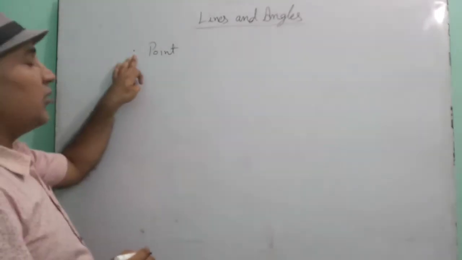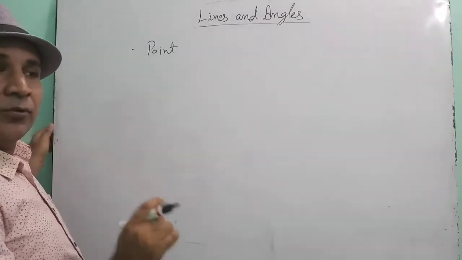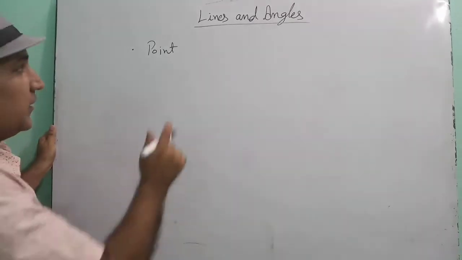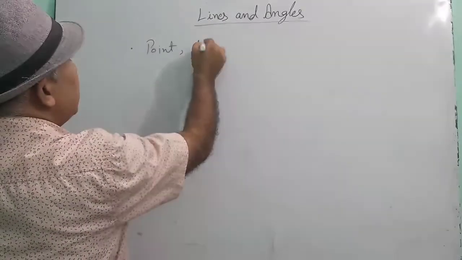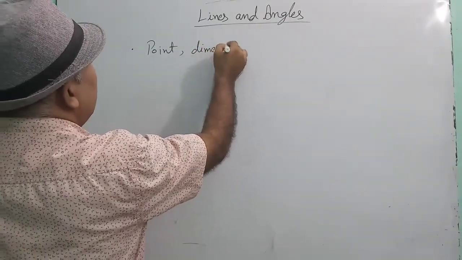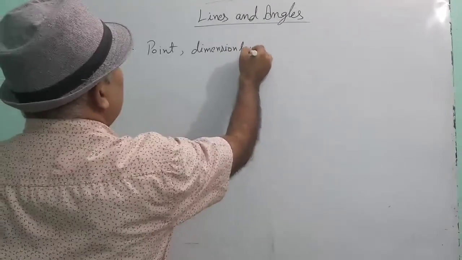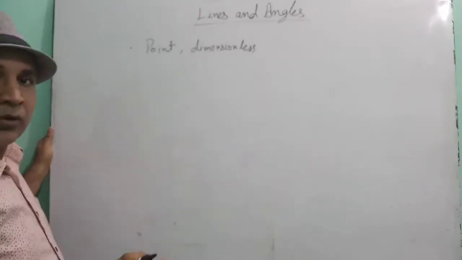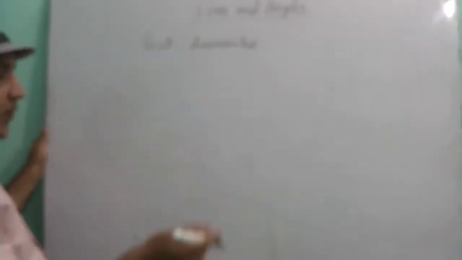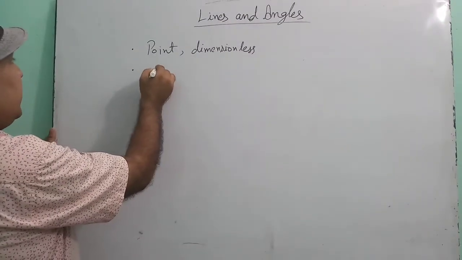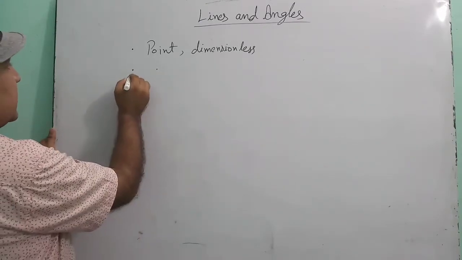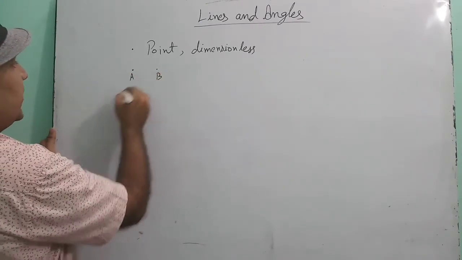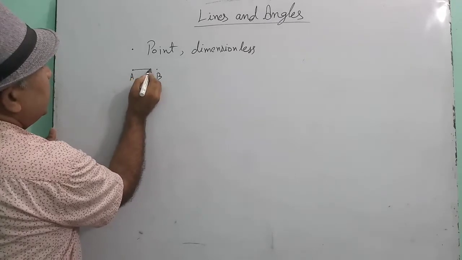Point is a dot and it is used to locate an exact position. It is dimensionless. Point is dimensionless means it has no length, no breadth. Similarly, if you take 2 points, suppose this is point A, this is point B, and you join it.